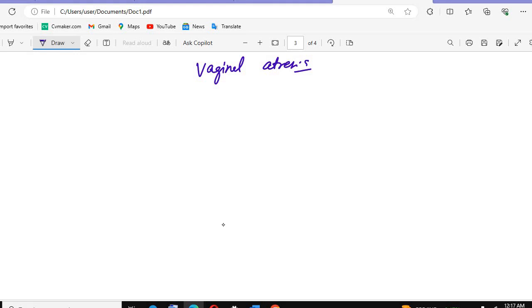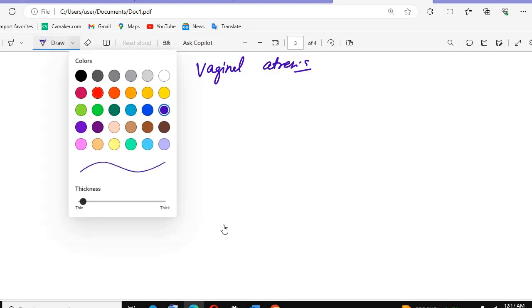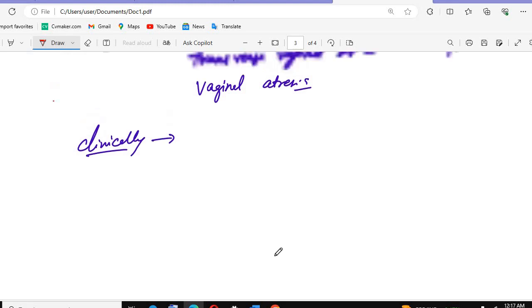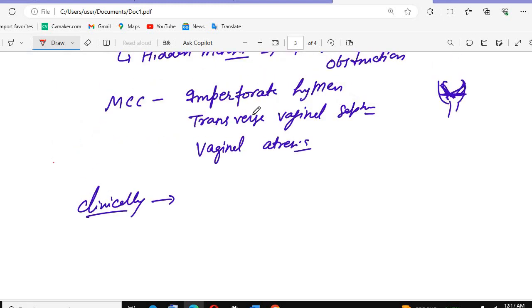What are the clinical findings you will see? If you have an imperforate hymen, there is no perforation in the hymen, so how can the blood come out at the menarche itself? So the patients will always have primary amenorrhea.